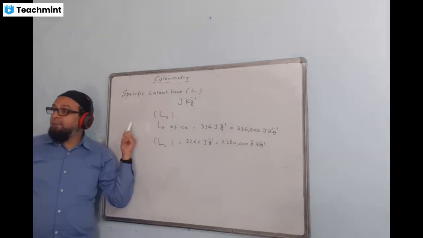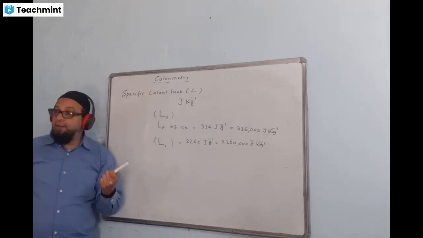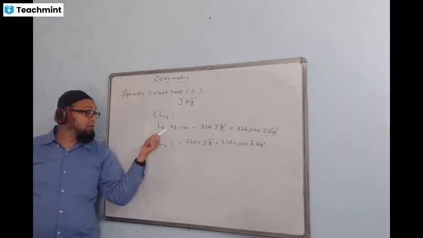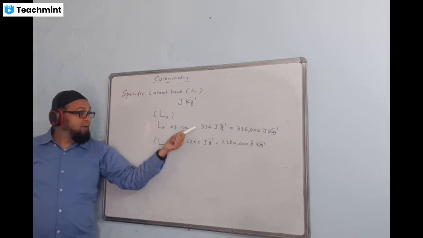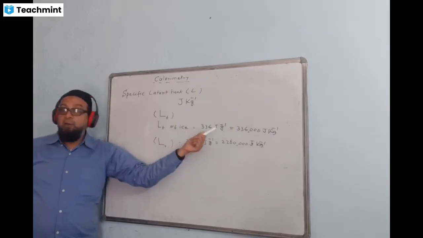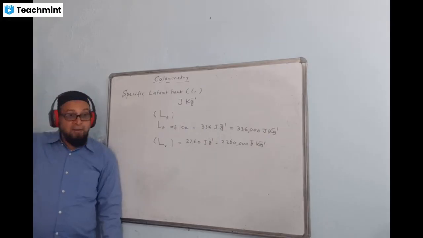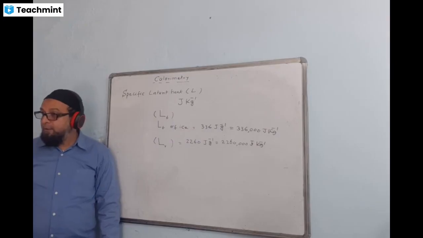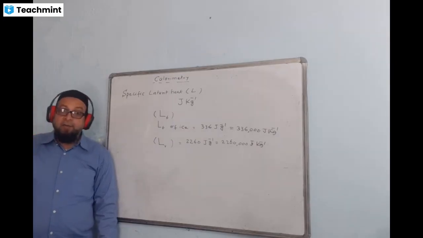When I consider specific latent heat and specific heat capacity, which of them has a higher value? Latent heat always has a much bigger value. You can see the value: 336 joule per gram. Whereas the specific heat capacity of water is the highest, and the value is only 4.2 joule per gram per degree Celsius. That is, to change the temperature of water through 1 degree Celsius, we have to supply 4.2 joule of heat. That is the maximum value among all.